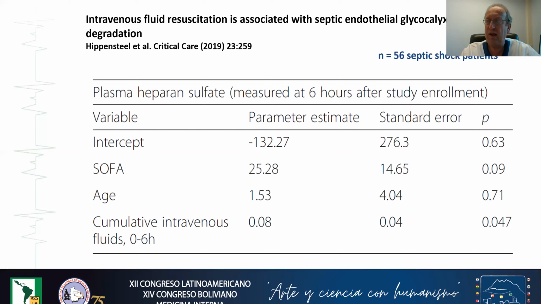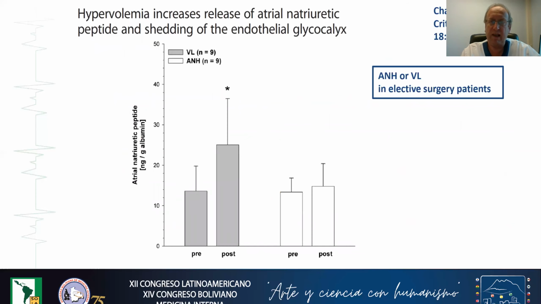Of course, this can be associated with the severity of the disease, but here this is an independent factor. So hypervolemia, giving too much fluid, can lead to glycocalyx alteration and shedding, which can finally result in alteration of the microcirculation.